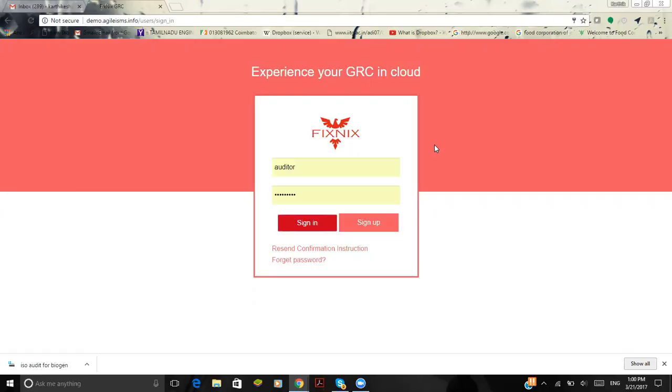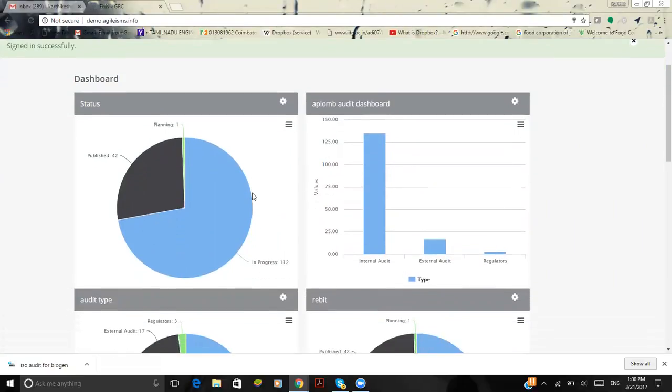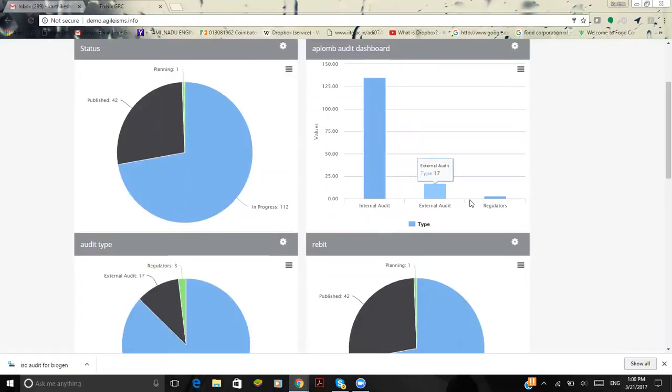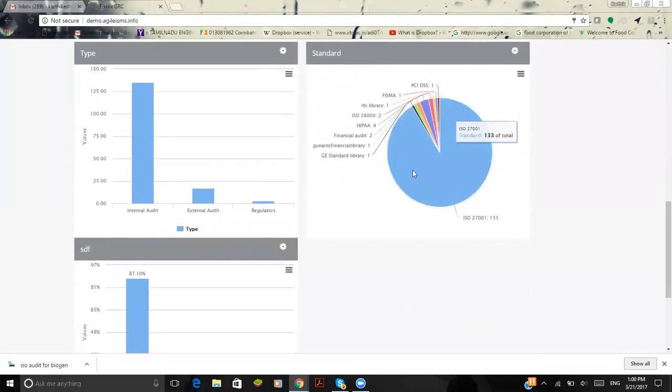In any organization, for instance, there will be a hierarchy of employees like super admin, admin, auditor, and auditees. So I'm logging in as an auditor. This is the overall dashboard of the auditor. Here you'll be able to see the status: in progress, published audit, and planning. And here you'll find the different types of audits, whether internal audit, external audit, or the regulators. Our tool helps to follow multiple regulations simultaneously.